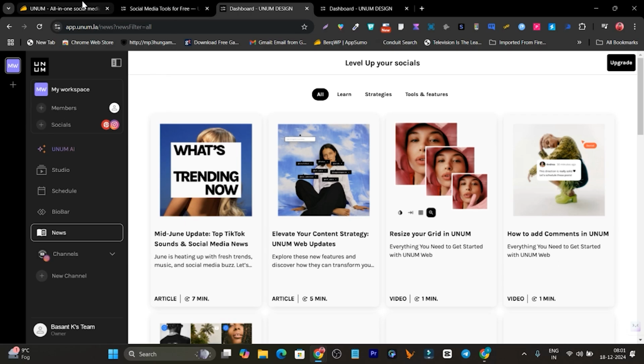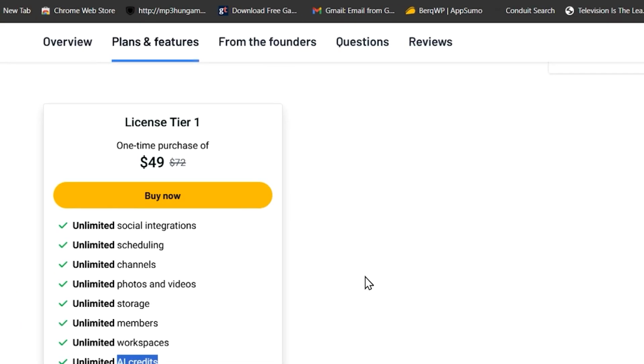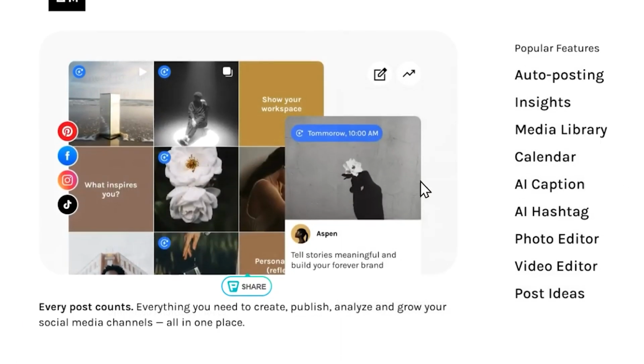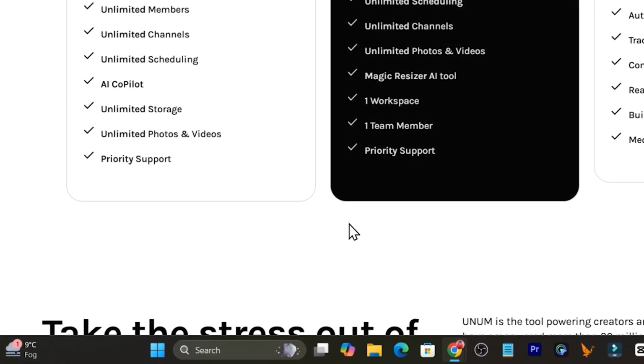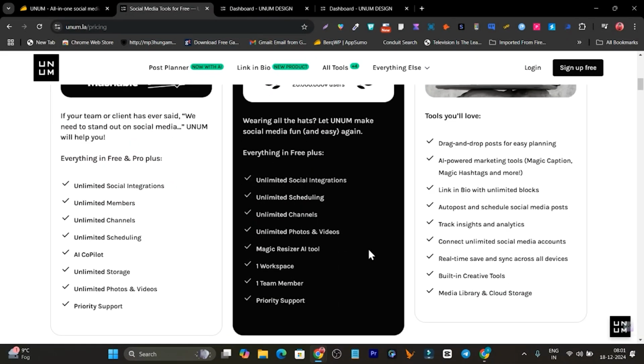So the platform is really powerful, and the pricing is giving us so many features, and the value is just a $49 one-time payment here. And this tool is also featured and marked on the Apple App Store. More than 20 million users are already available here.